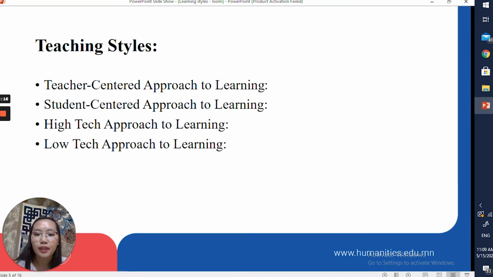Teaching styles. After we have identified students' learning styles, we need to focus on teaching styles as well. The teaching theories can be organized into 4 categories based on 2 major parameters: teacher-centered approach, student-centered approach, and high-tech material use and low-tech material use. First, teacher-centered approach to learning.